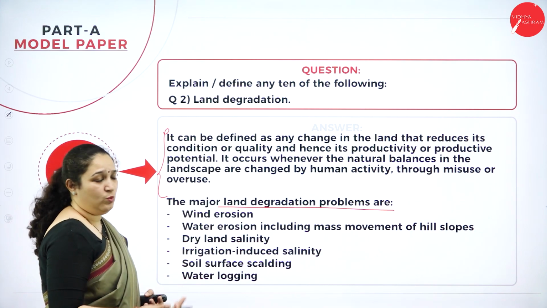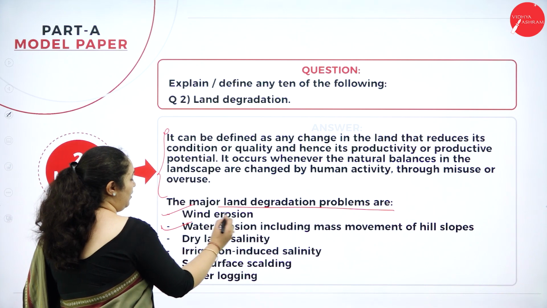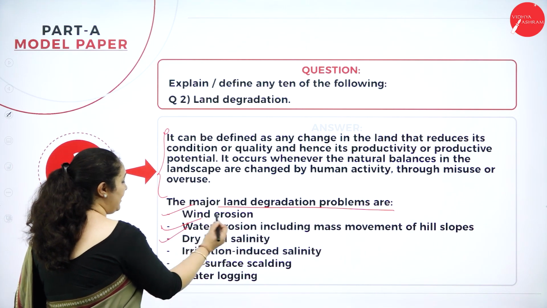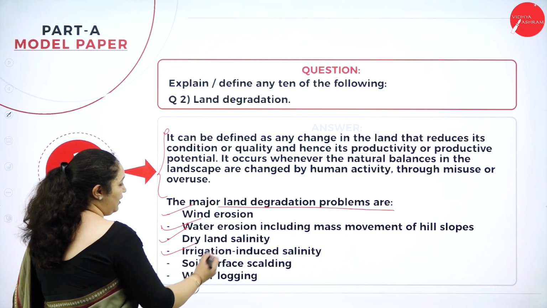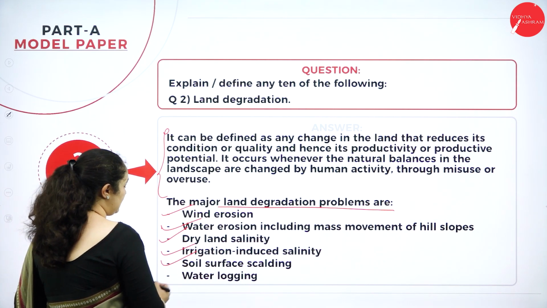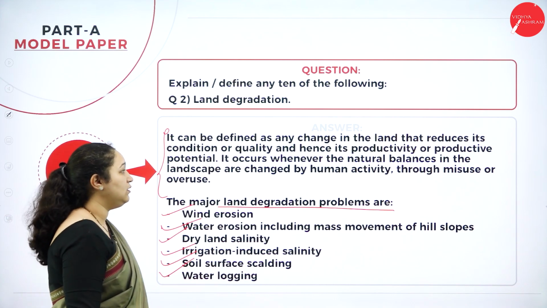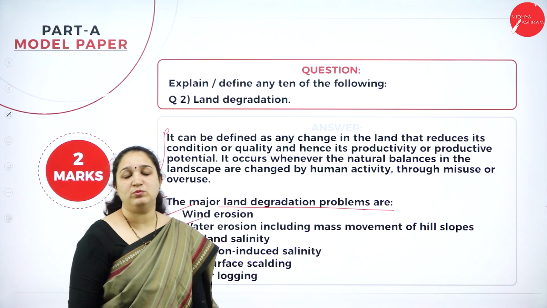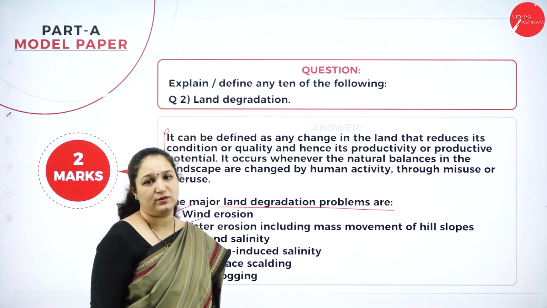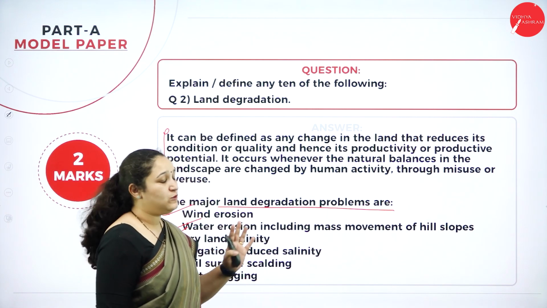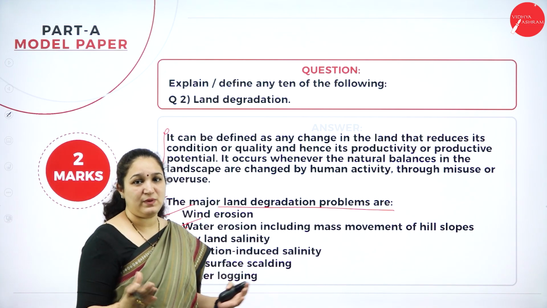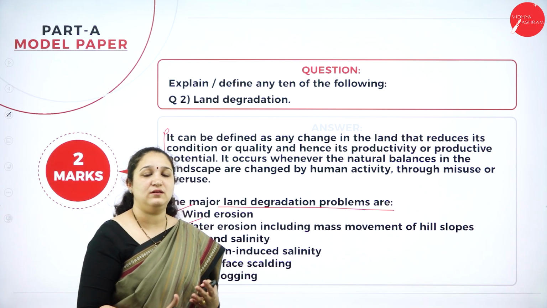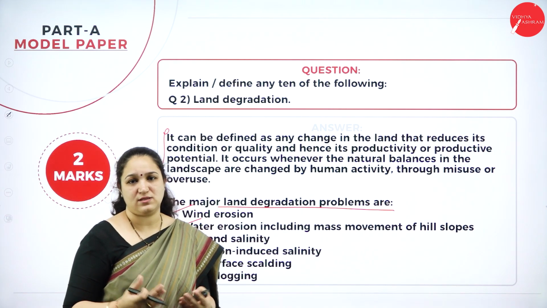It can be wind erosion, or water erosion including mass movement of hill slopes, or dry land salinity or irrigation induced salinity, soil surface scalding, or water logging, etc. There are some more factors which are major problems of land degradation which we have observed. So you have to just write the meaning of land degradation and the factors which have led to land degradation and desertification.